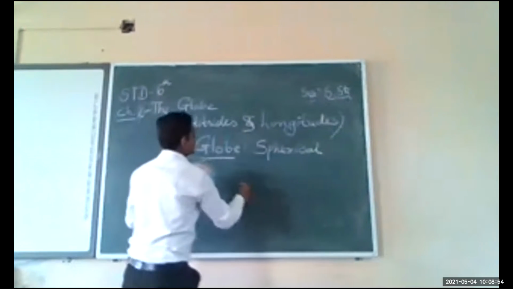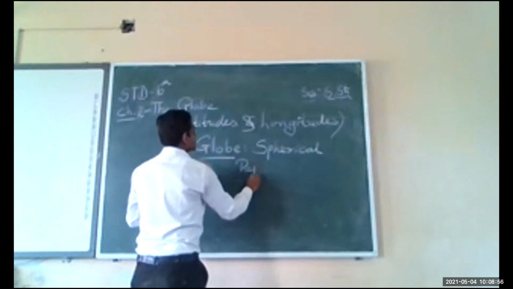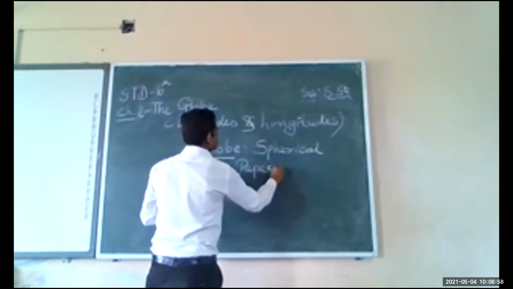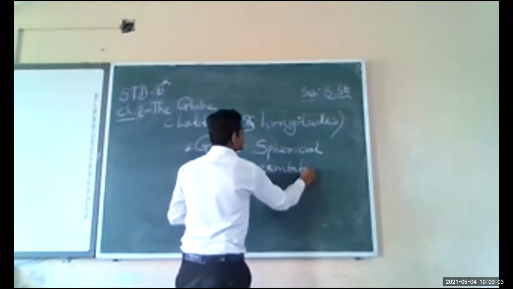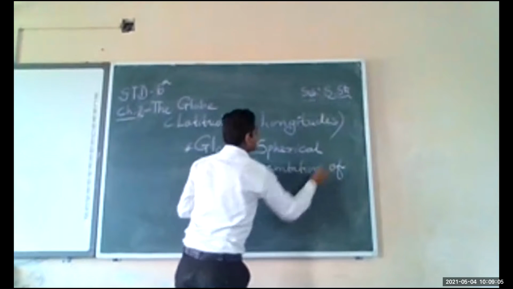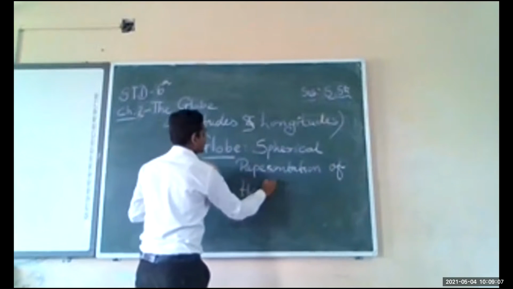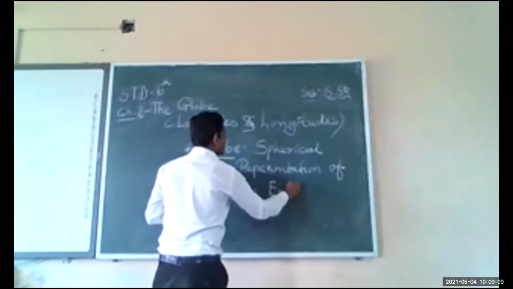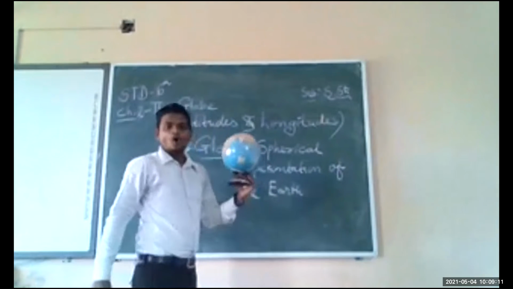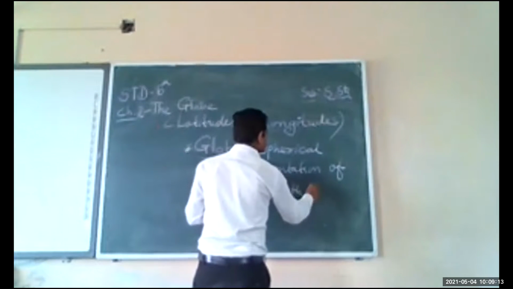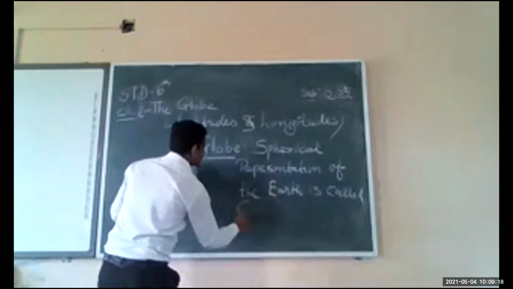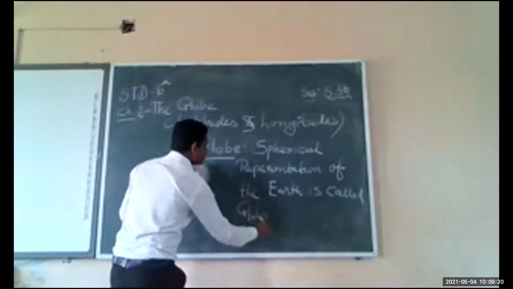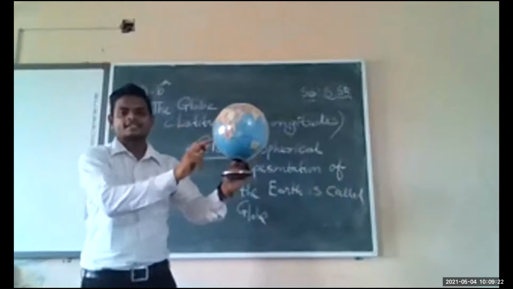Spherical representation of the earth is called globe. See, this is the globe.